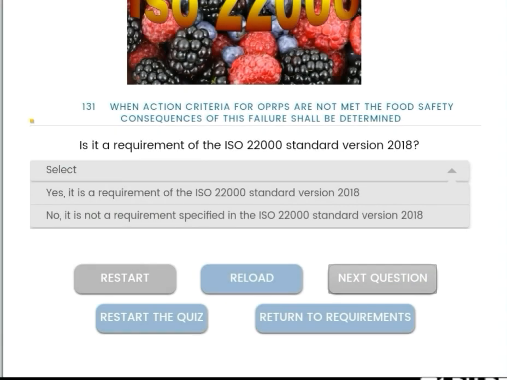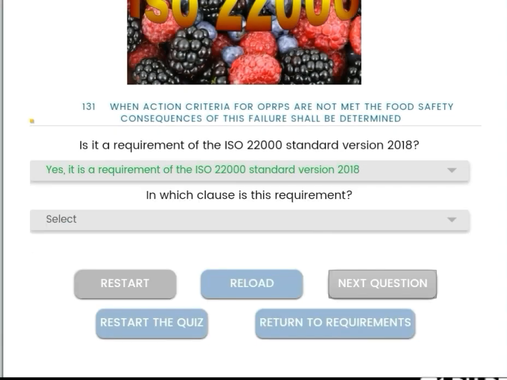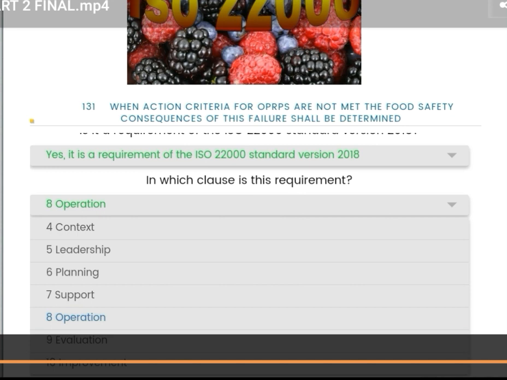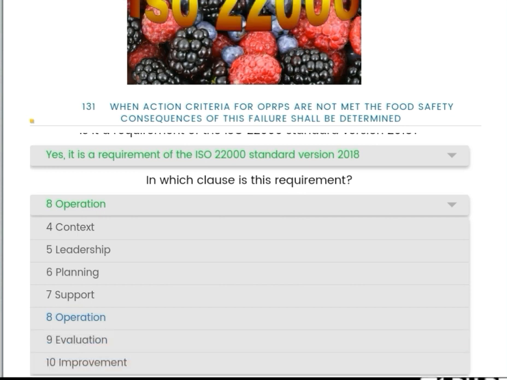Then when action criteria for OPRPs are not met, the food safety consequences of the failure shall be determined.